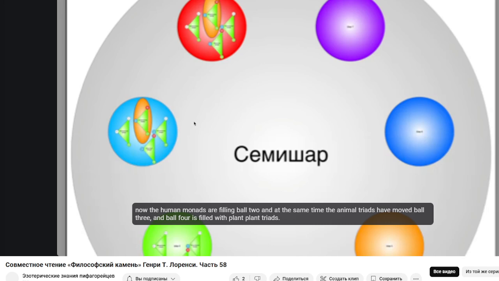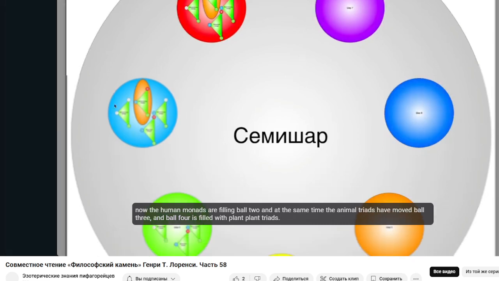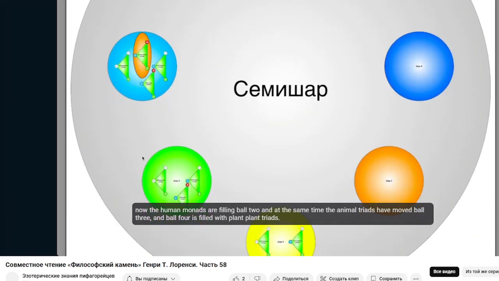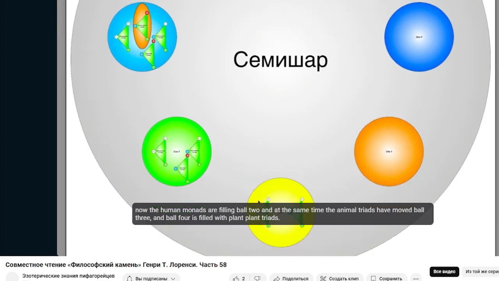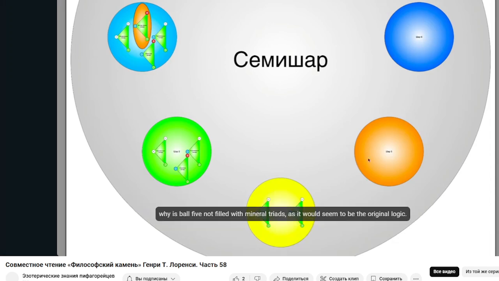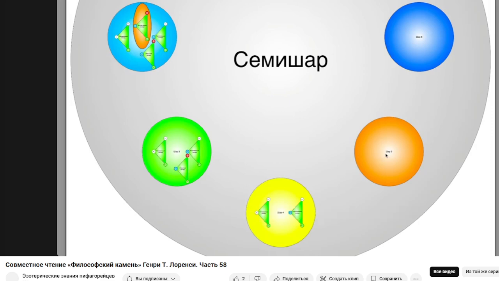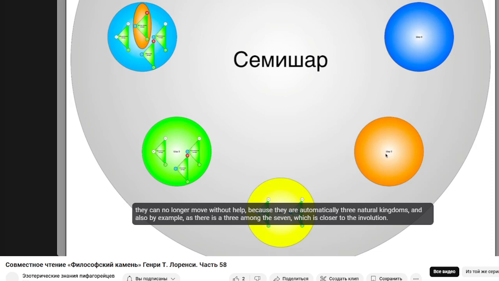The 5th stage is the human triads, the 2nd stage. Now the human monads are filling ball 2, and at the same time, the animal triads have moved to ball 3. And ball 4 is filled with plant triads. Why is ball 5 not filled with mineral triads, as it would seem to be the original logic? Because this is already an evolution that requires help from the human triad, which should appear. They can no longer move without help, because they are automatically 3 natural kingdoms, and also by example, as there is a 3 among the 7, which is closer to the involution.